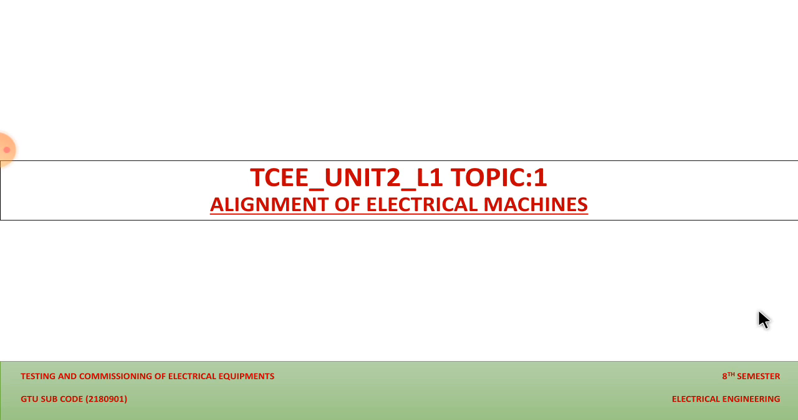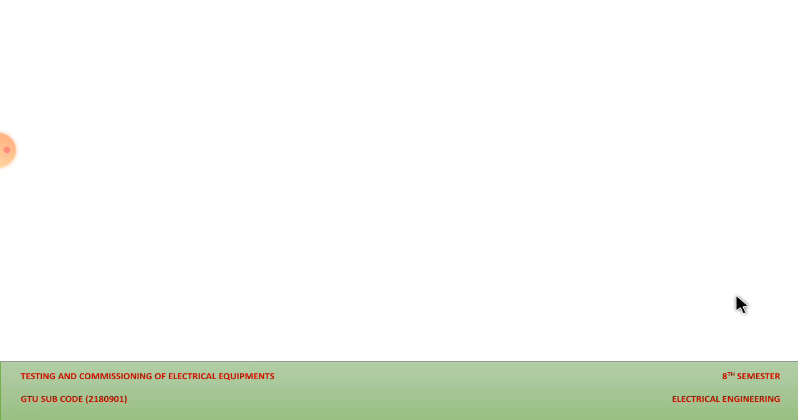So this is our unit number 2, lecture number 1, topic number 1, that is alignment of electrical machines. Now what do you mean by alignment? Here we are talking about an instrument which is driving other instruments. One instrument is the driving instrument and the second will be the driven instrument. Basically in electrical engineering, we couple electrical motors with some other utilities, so we have to keep in mind the alignment between the machines. So let us discuss alignment of electrical machines and how it is important for electrical engineering.